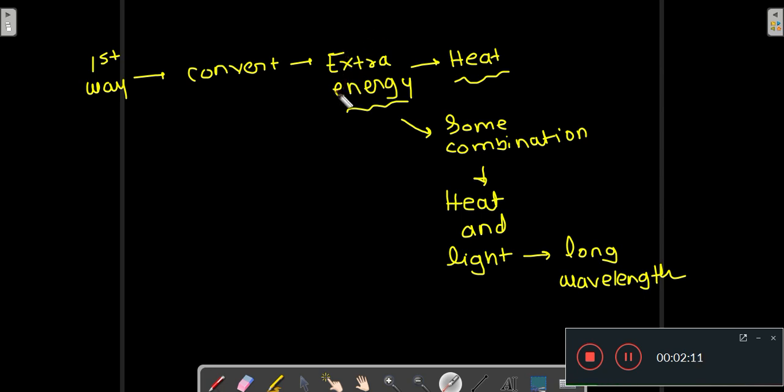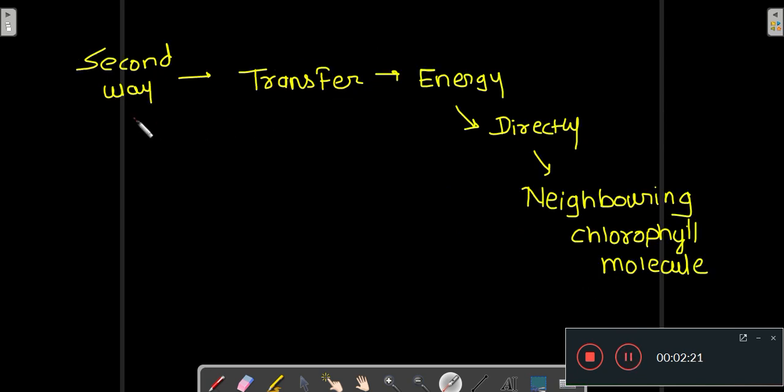You convert that extra energy into heat, or into some combination of heat and light of long wavelength. Now the second way of converting the excited state of the chlorophyll molecule to the ground state is by transfer of energy directly to the neighboring chlorophyll molecule.